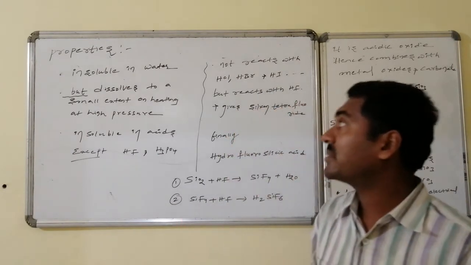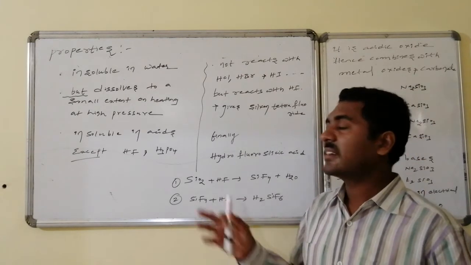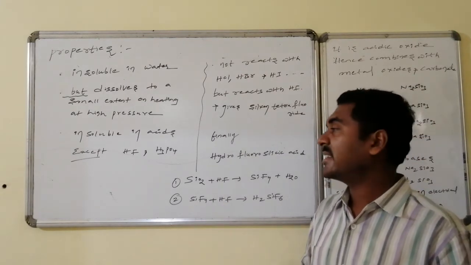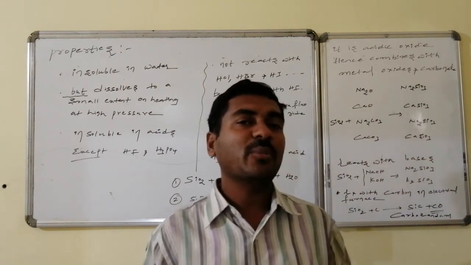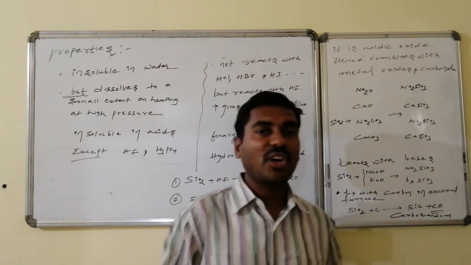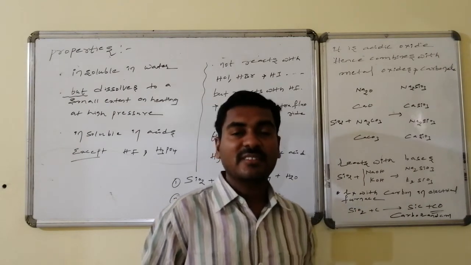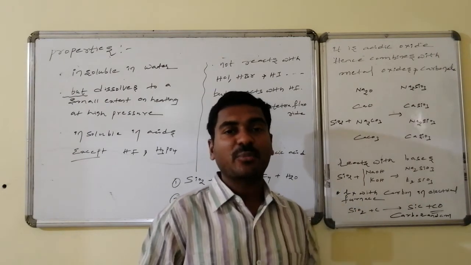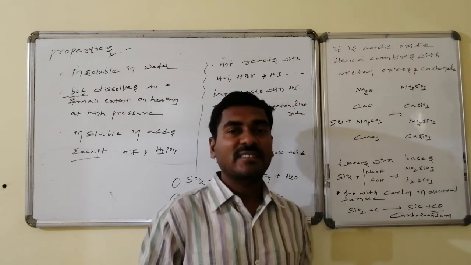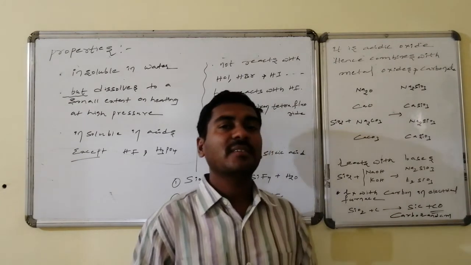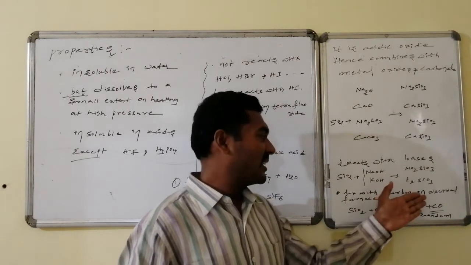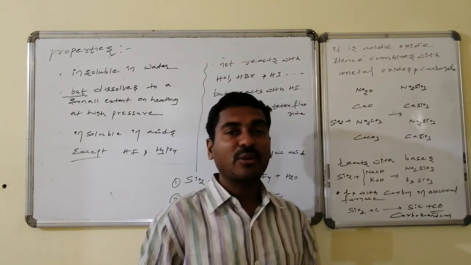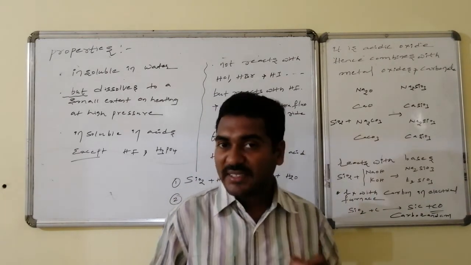Once again, have a look at the solubility, the dissolution in acids and the reaction with HF. Being a non-metal oxide, acidic in nature, it combines with basic oxides, carbonates and metal oxides, and reacts with bases, followed by the reaction with carbon, a special case. By using electricity, it is converted to silicon carbide, the strongest material, known as carborundum.